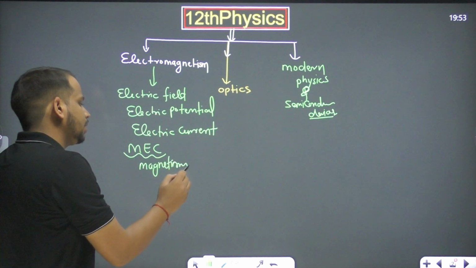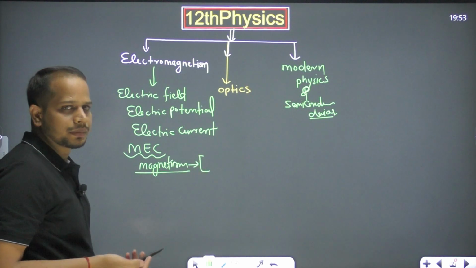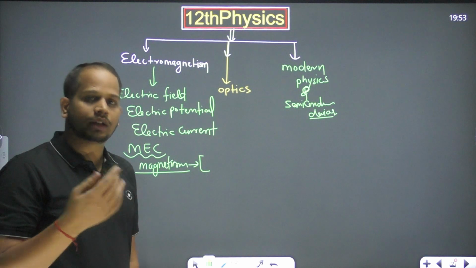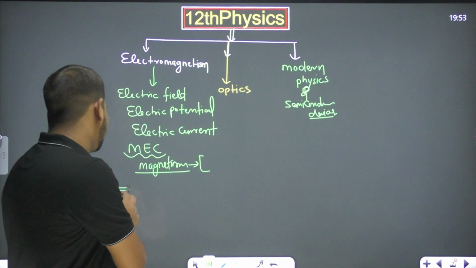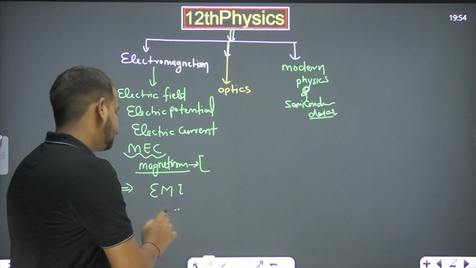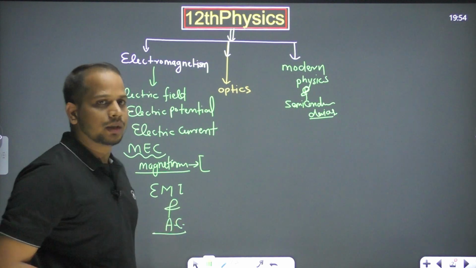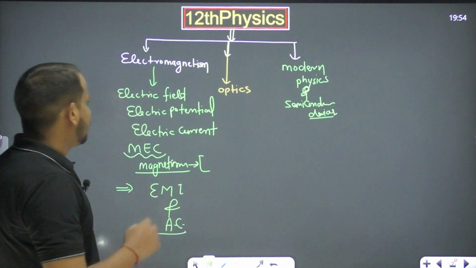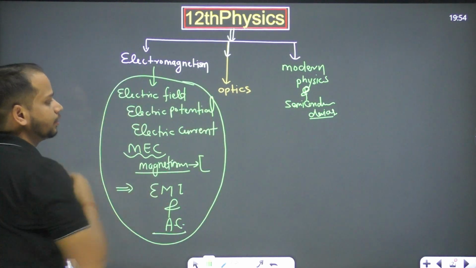Magnetism basically means the properties related to magnetic substances, like a magnet and the other magnetic substances, right? And after this we will take two topics, that is EMI and AC. AC is a part of EMI, so basically we have EMI. So all this we will cover in electromagnetism, right?